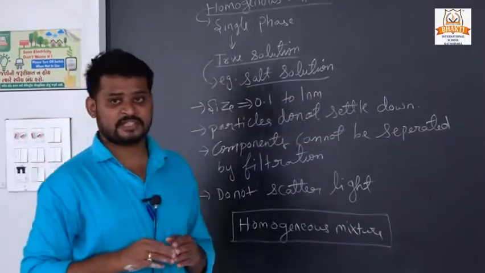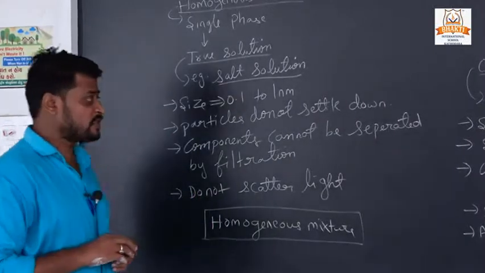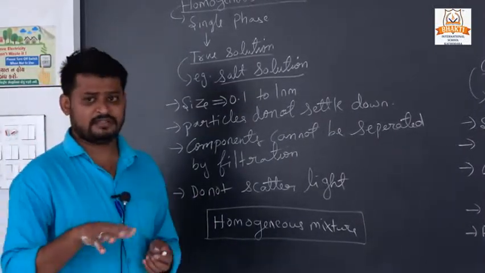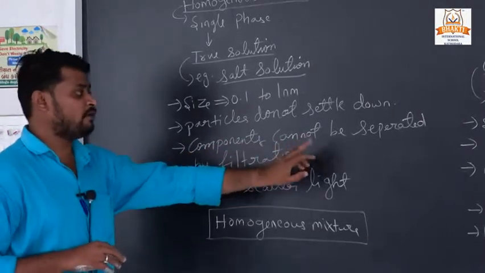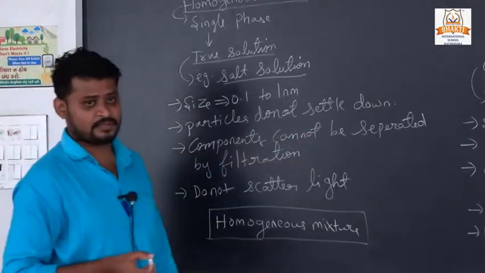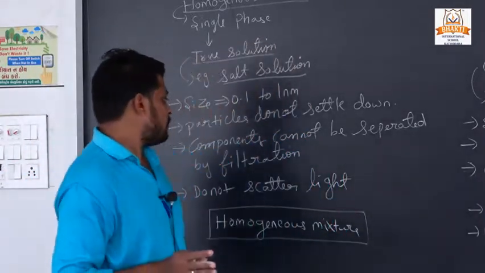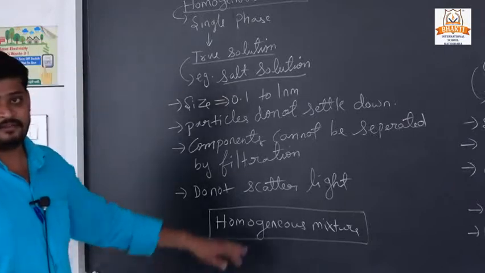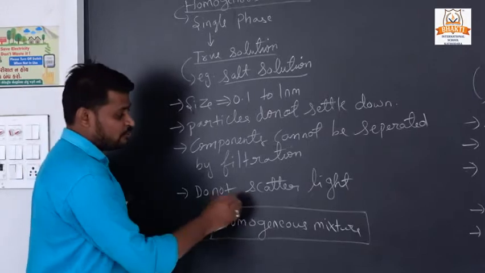They are always moving in the solution, and the components cannot be separated by the filtration process. Homogeneous mixtures also do not scatter